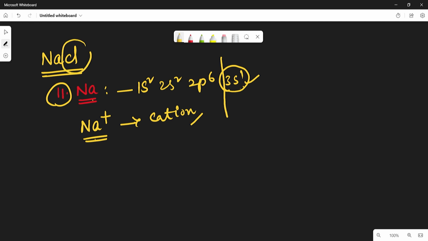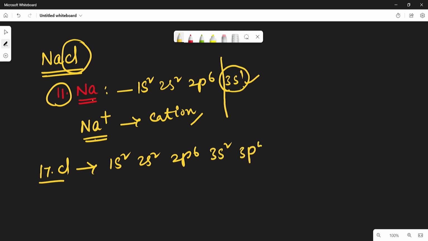Take the chlorine atom. It contains 17 electrons. The configuration is 1s2, 2s2, 2p6, 3s2, 3p5.